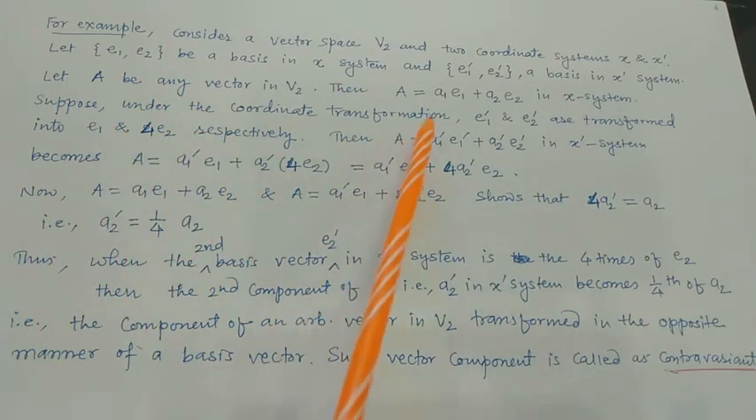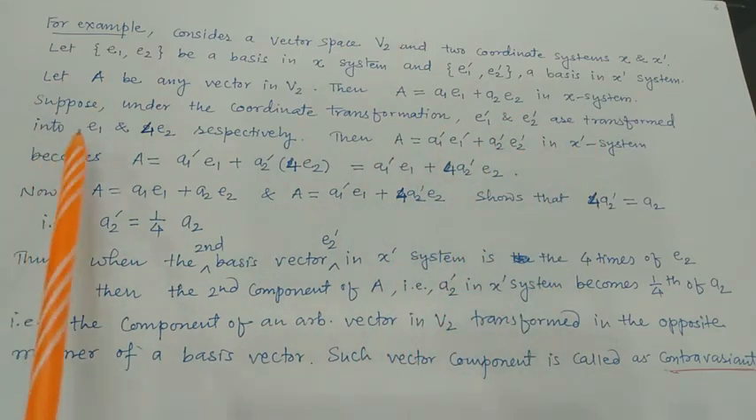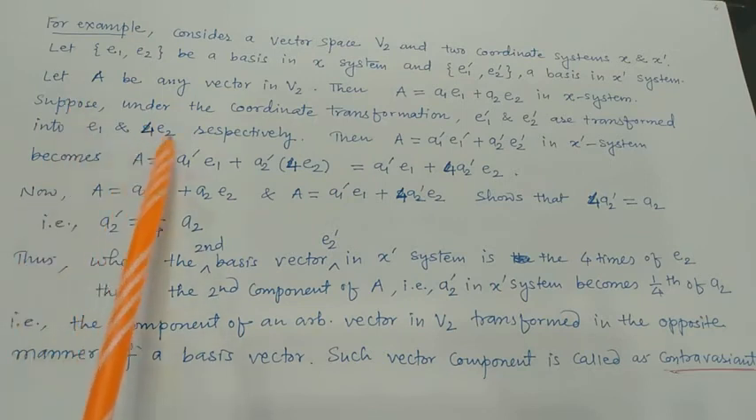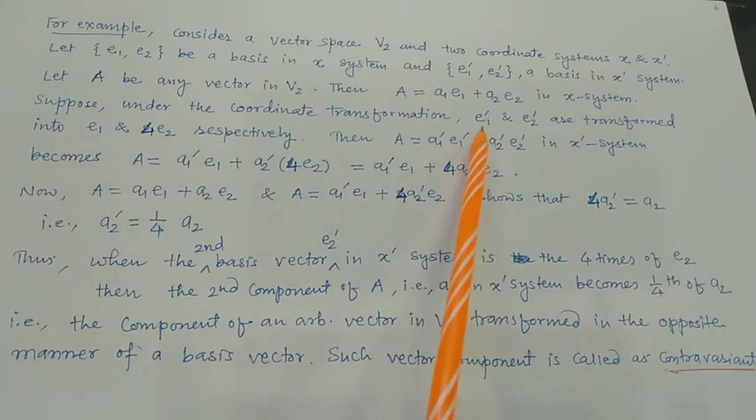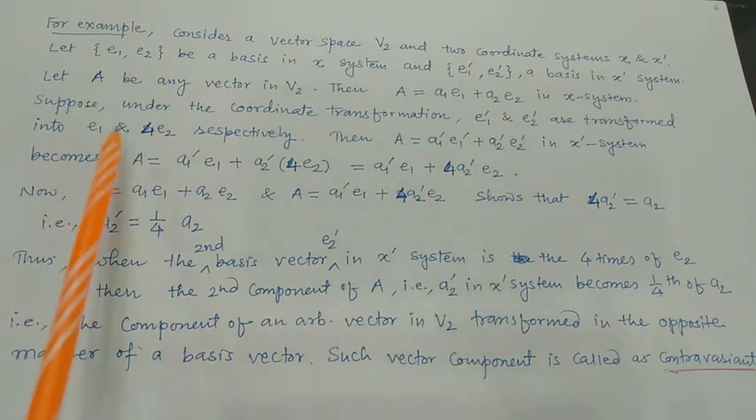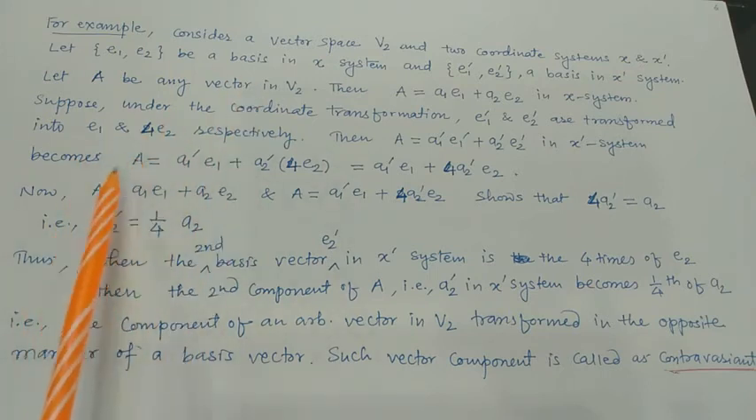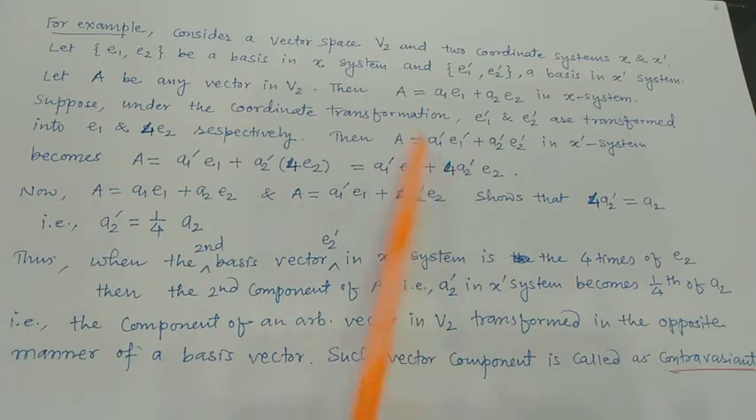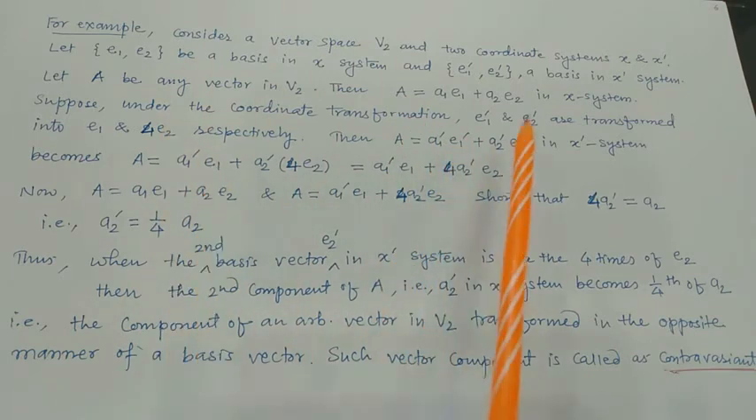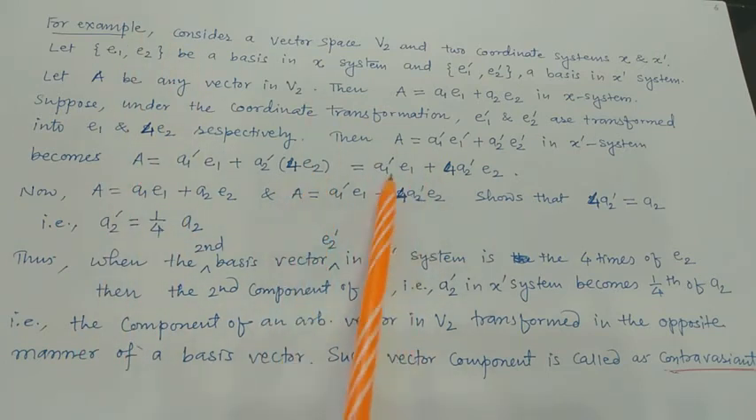Suppose under the coordinate transformation, E1 dash and E2 dash are transformed into E1 and 4 times E2. Means E1 dash gets transformed into E1, E2 dash gets transformed into 4 times E2. Using this, the equation becomes A equals A1 dash E1 dash, where E1 dash is E1 and E2 dash is 4 times E2. So that is A1 dash E1 plus 4 times A2 dash E2.